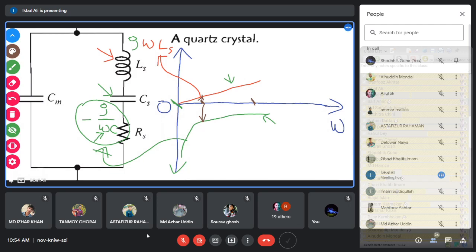At this point the inductor has an impedance, this arrow, whose length, the ordinate, gives the magnitude of the inductor impedance. Now at that frequency, if you find the capacitive impedance, it will be this one. So this is the capacitive impedance.